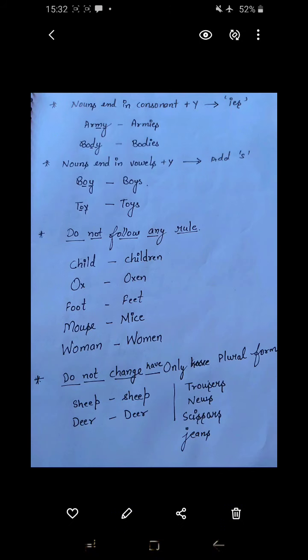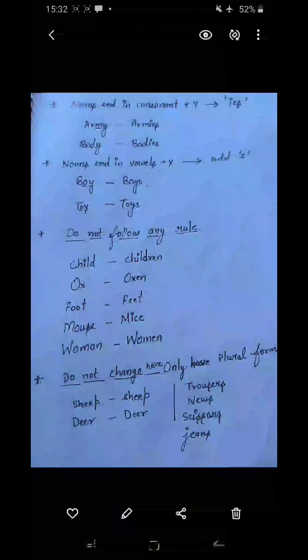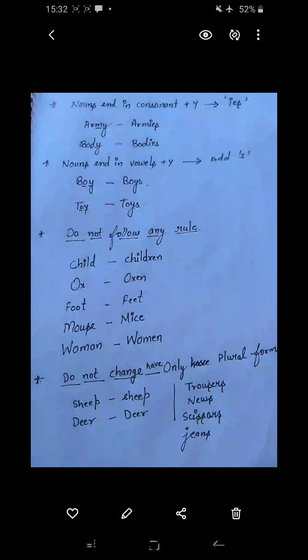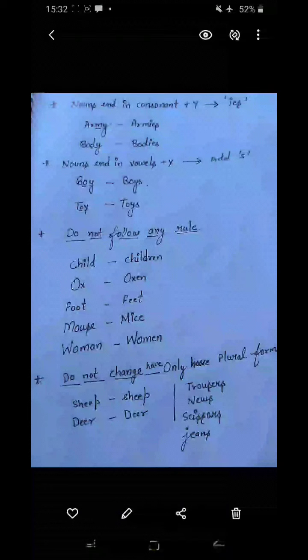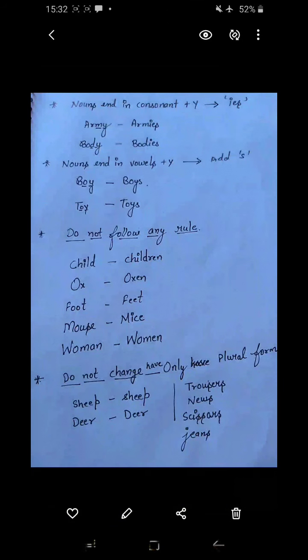Another rule is nouns ending in consonant plus Y. We have to make them plural by adding IES. You can see that in army, I underline MY. M is a consonant that comes before Y, so we have to put IES. So army becomes armies by adding IES.